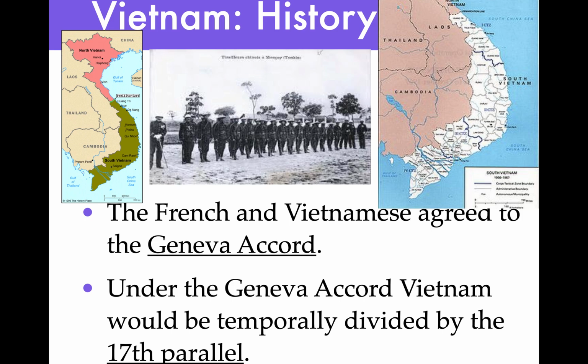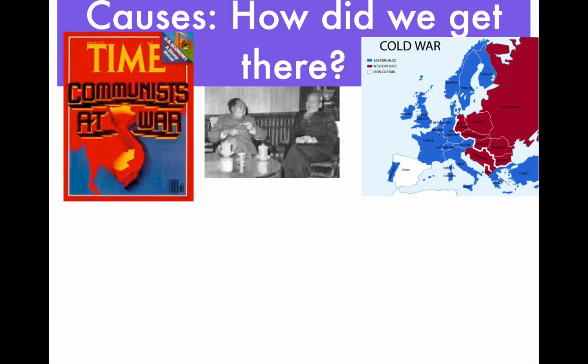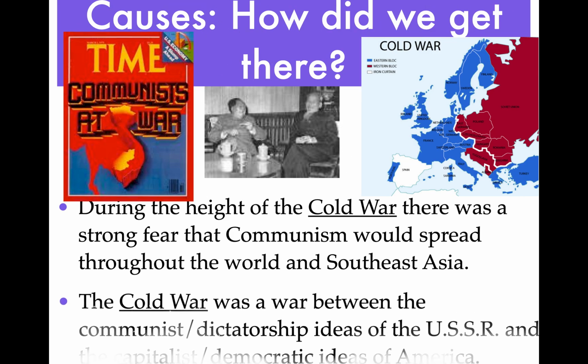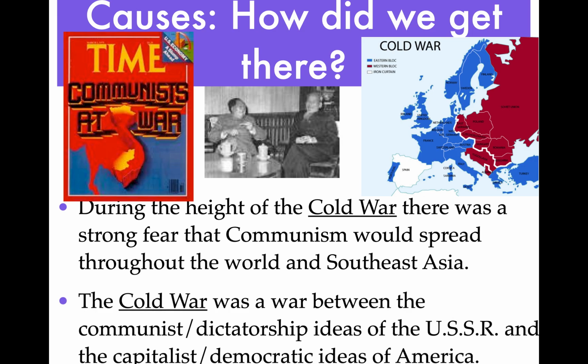So America's going to come in the South, and we want to make sure, again, that we don't let communism spread from northern Vietnam into the South. So there's this idea that we can't let, there they are, there's Mao Zedong, the communist leader of China, meeting with Ho Chi Minh, and they're talking. And this is during the height of the Cold War. And there's a strong fear that communism is going to spread.